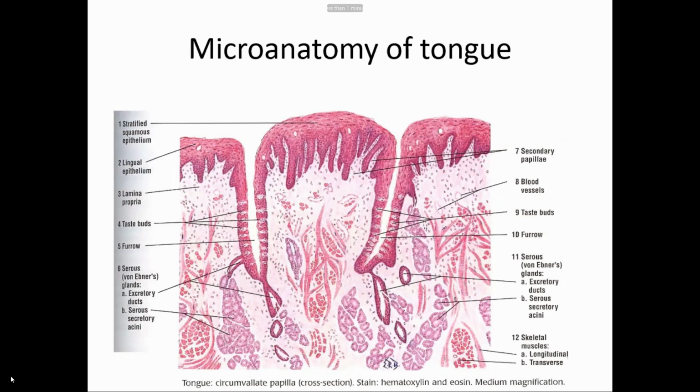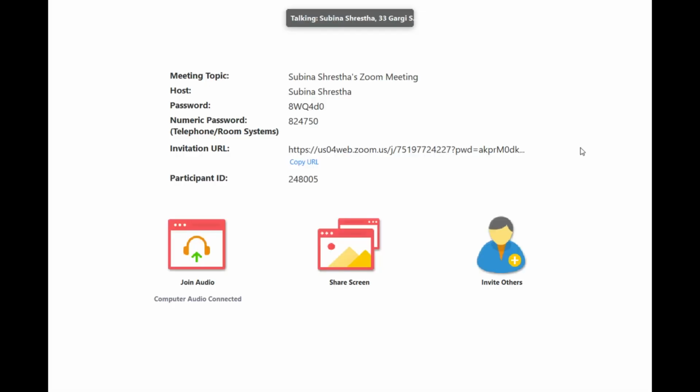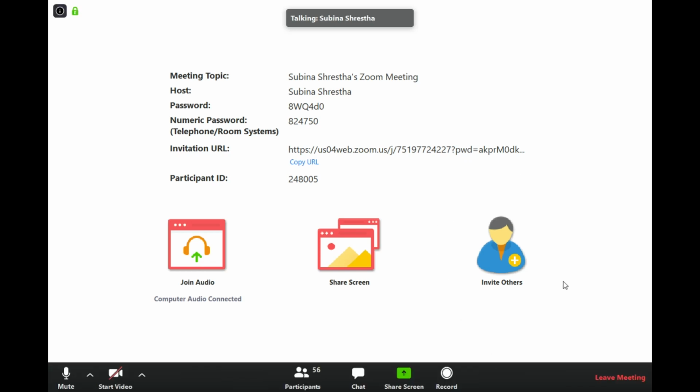Okay, any other question? Okay, I will ask. Muscles of the soft palate are supplied by motor nerve supply. What are the components of the soft palate? Palatine aponeurosis, muscles, nerves and vessels, and the palatine glands.